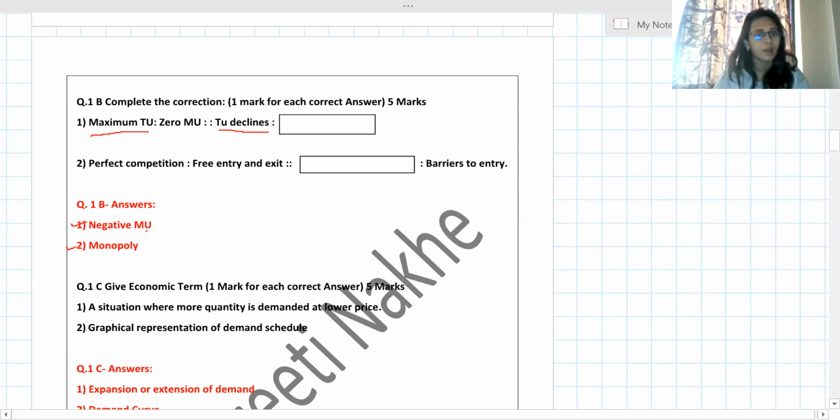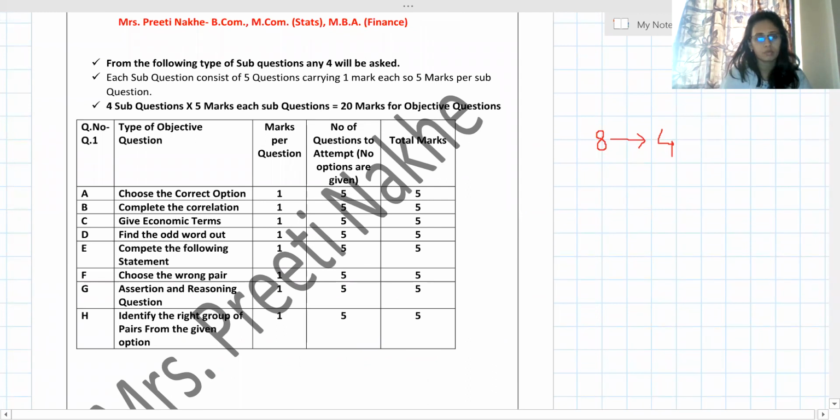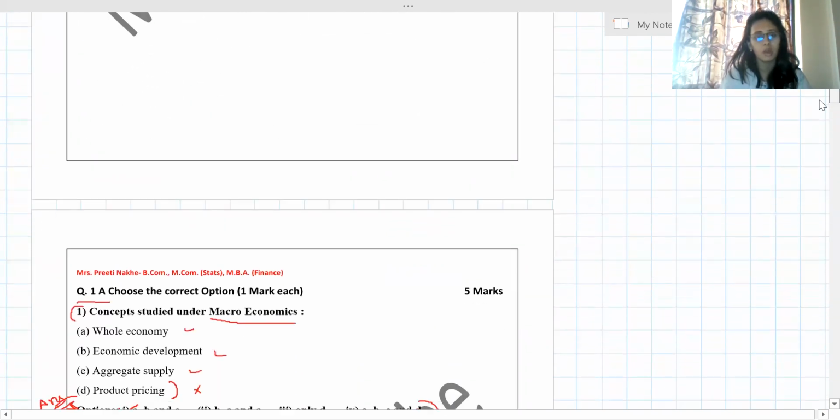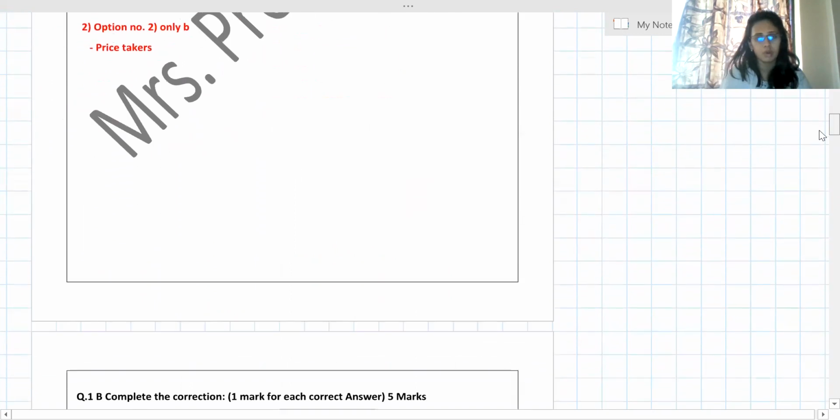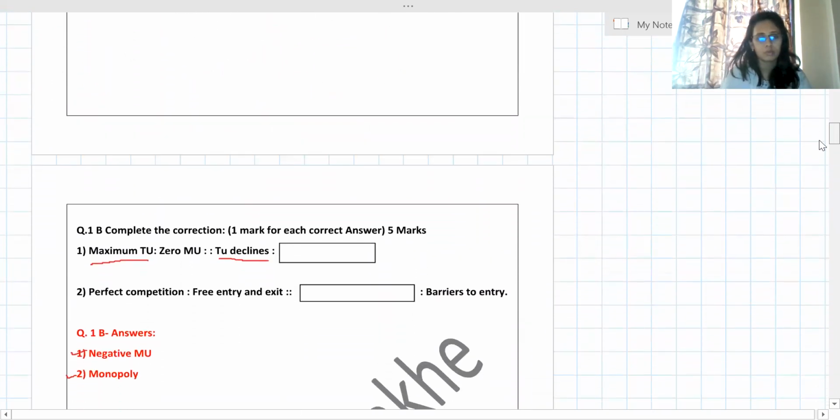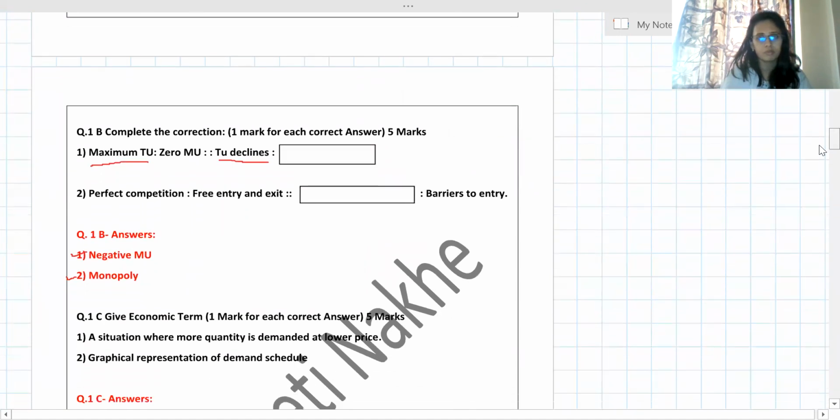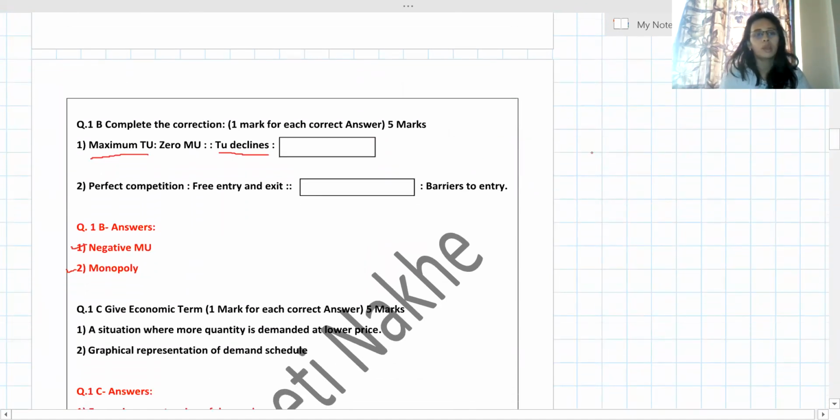We are directly writing the answers, and I'm telling you different types of objectives which are supposed to be asked in your board exam. Don't write irrelevant things. There should be some relation. The first is choose the correct option. Now second, we have finished complete the correlation. Correlation means there should be some relationship. There is some typing mistake. Okay, now next is